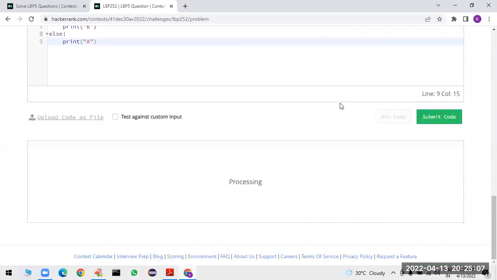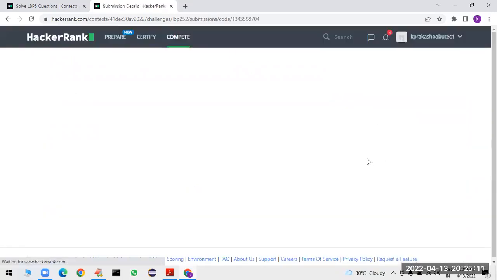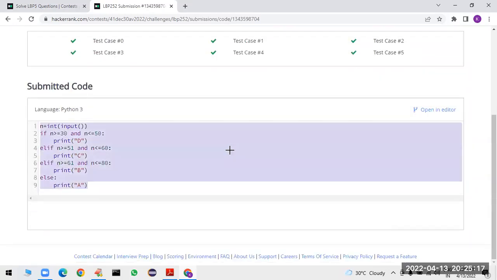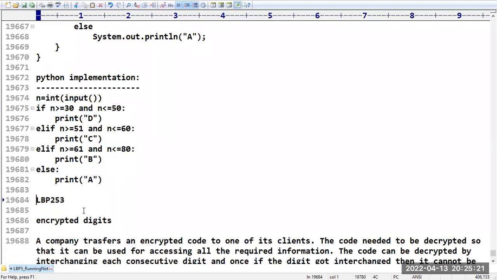Let me run the code. So perfectly working, and submit the code. So this is nothing but how you can implement this program. Please confirm, is this program clear for you people? Requesting everyone to please respond. Is it clear up to this?